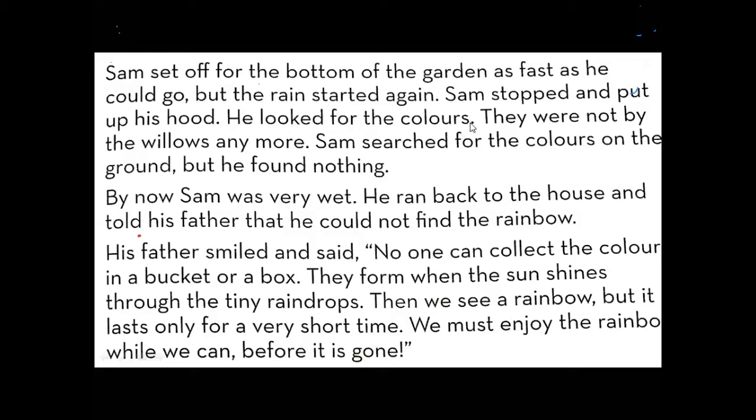He looked for the colors, but they were not by the willows anymore. Sam searched for the colors on the ground, but he found nothing. He was searching for colors on the ground, but he could not find them. Why? Because there were no colors. Why were there no colors? Because when he went to the garden, the rain started again. And you know that during the rain, we cannot see the rainbow. We can only see the rainbow after the rain when the sun appears.